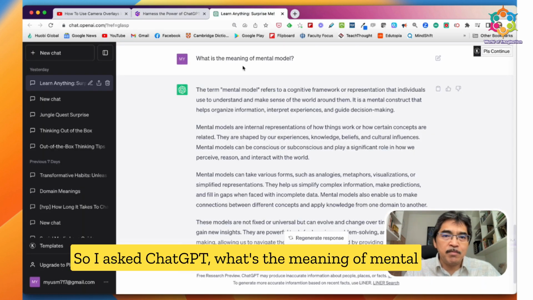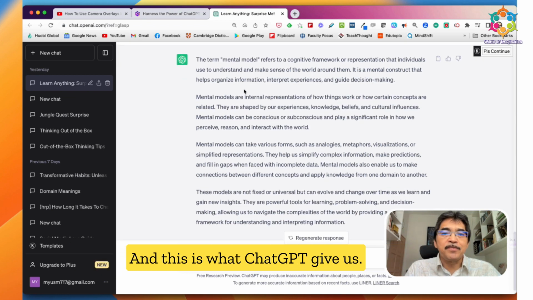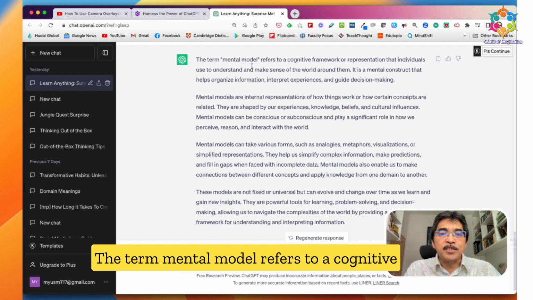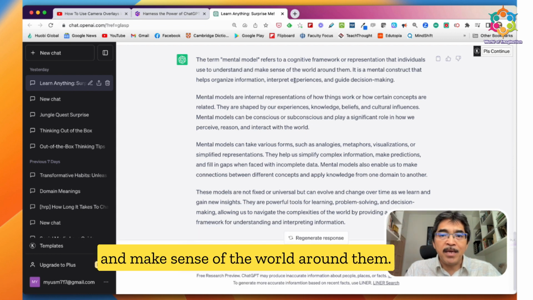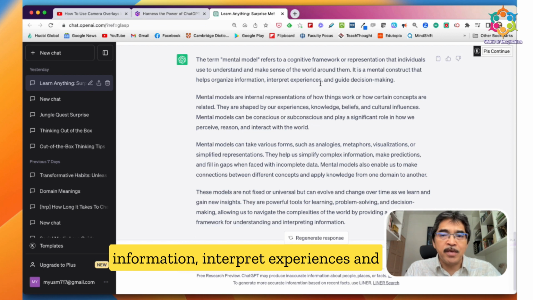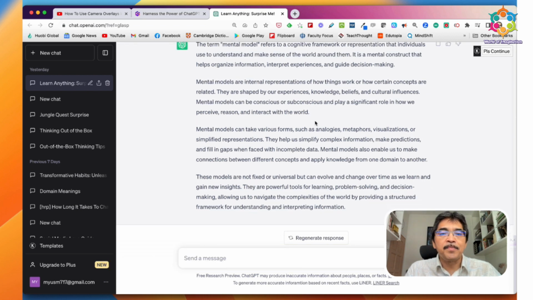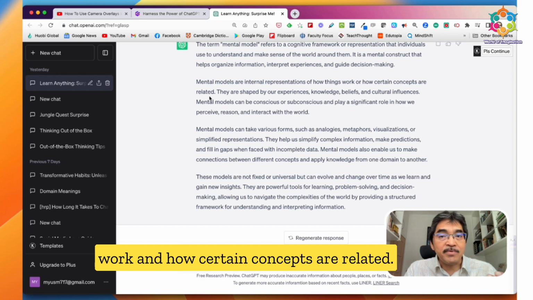So I asked ChatGPT, what's the meaning of mental model, which we can use to learn complex concepts? And this is what ChatGPT gives us. The term mental model refers to a cognitive framework or representation that individuals use to understand and make sense of the world around them. It is a mental construct that helps organize information, interpret experiences, and guide decision making. Mental models are internal representations of how things work and how certain concepts are related.